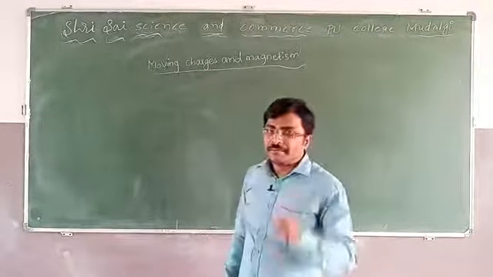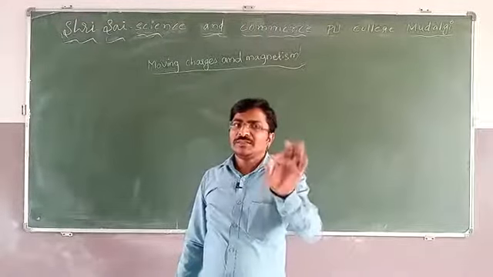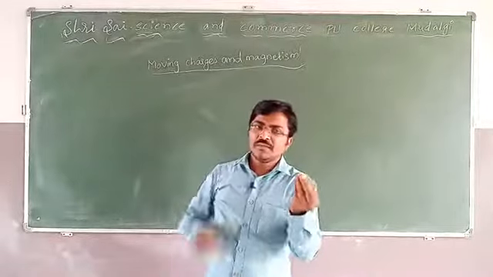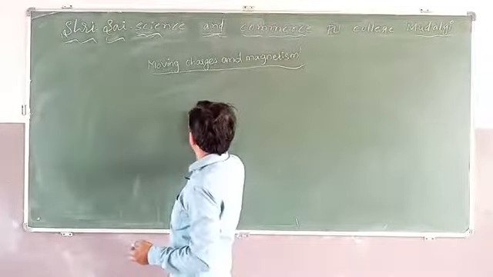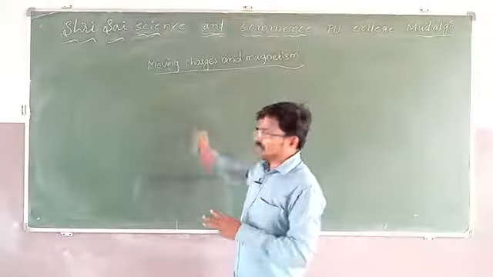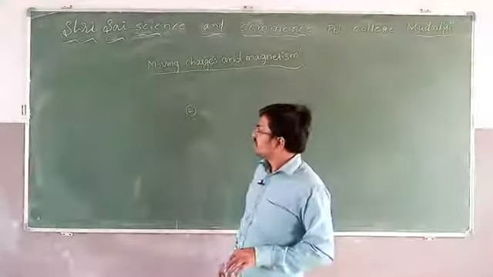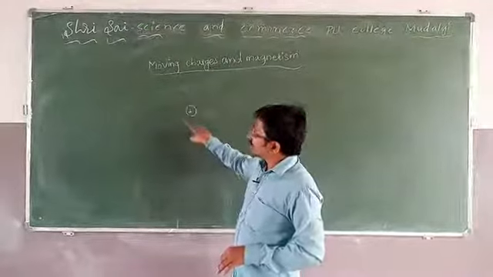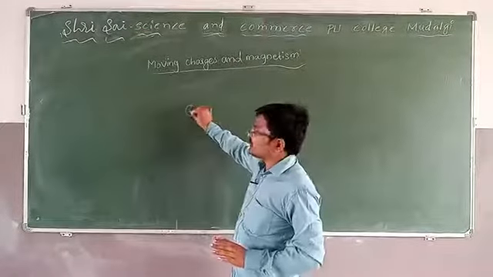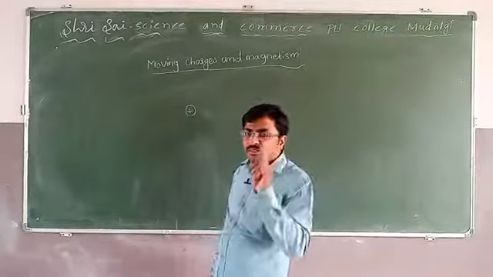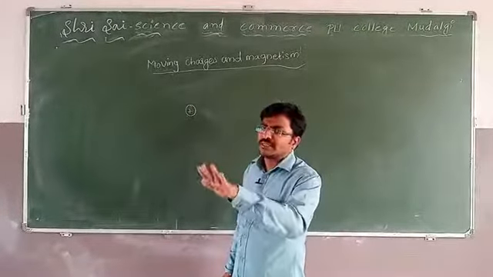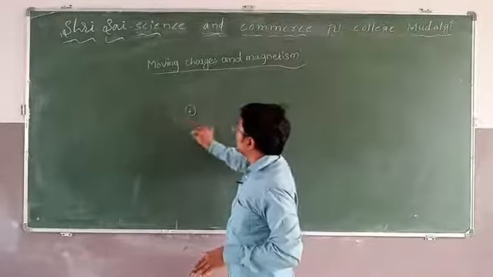Remember, when the charges are moving, there is a magnetic field. If the charge is stationary, only electric field. For example, if I consider one positive charge and keep it at this point, just imagine this positive charge. If it is stationary, there is only electric field. If this positive charge is always stationary, it does not move and stays in one place, then what is around it? There is an electric field.